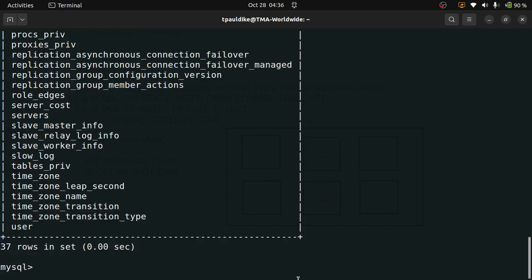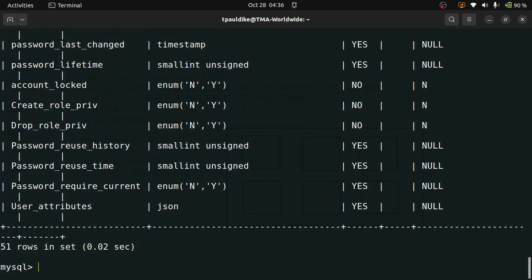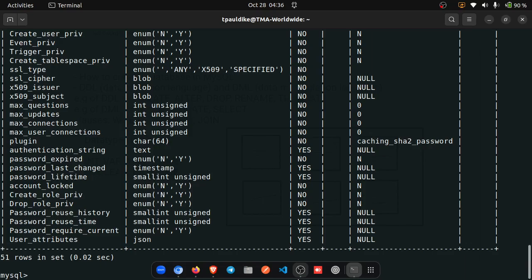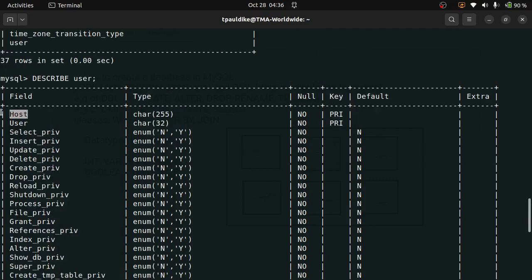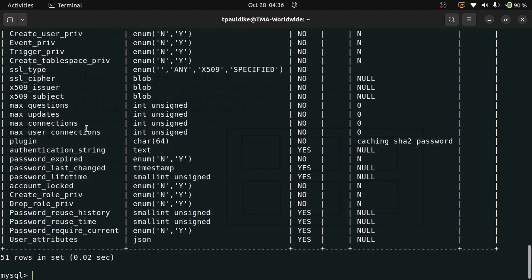Let's see what is inside the user table. So describe user. It tells us that these are the information on the user table. There's host, it's of type char, user is of type char 32, and they are both primary keys and things like that. This is looking complex, right? Let's go back to our database.